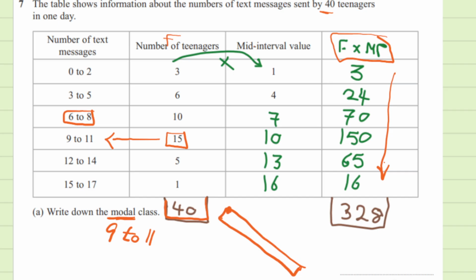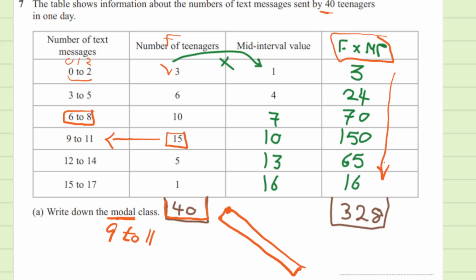If you want to understand what this means, now the number of text messages from 0 to 2 was sent by 3 teenagers. That means we don't know exactly which number. Is it 0? Is it 1? Is it 2? Which one repeated 3 times? We don't know the exact value. 3 to 5 repeated 6 times. Which number? 3, 4, or 5? We don't know. That's why. Now that's it. This is your full mark.